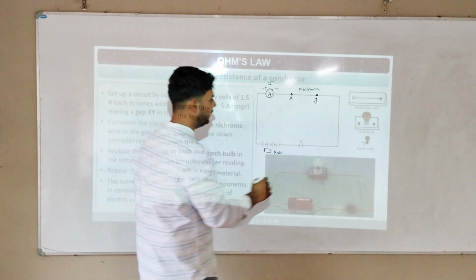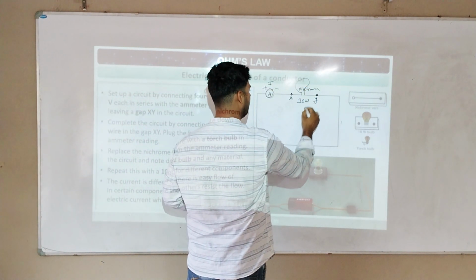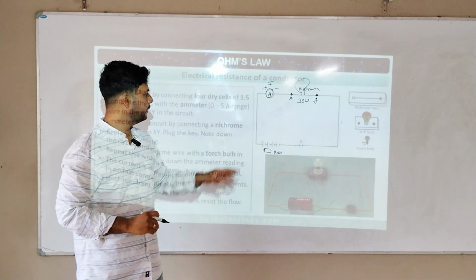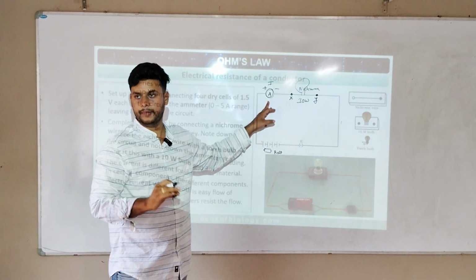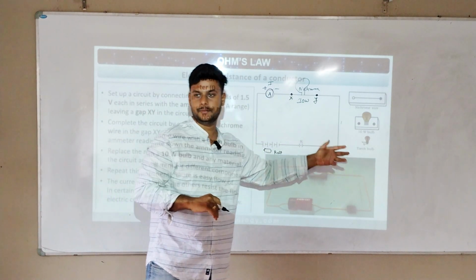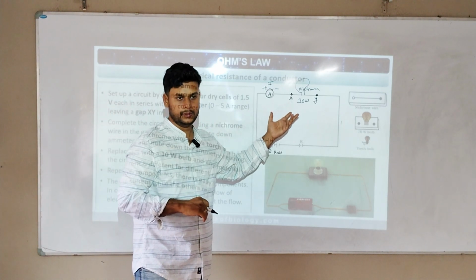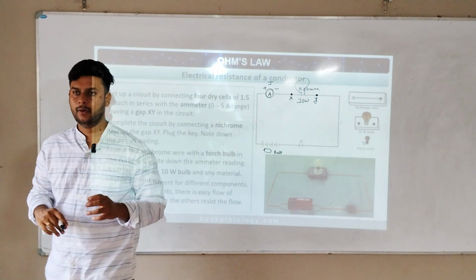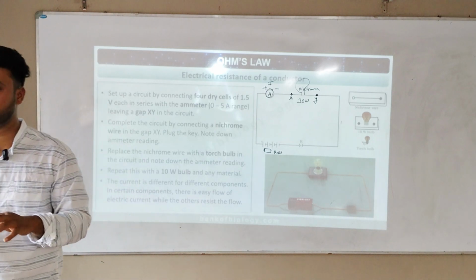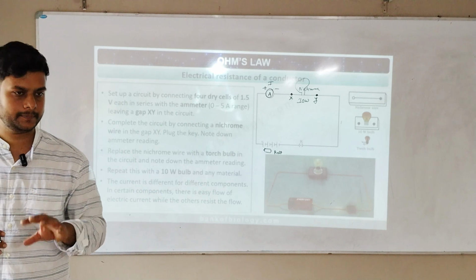Second time, if I use a 10 volt bulb, again here the ammeter reading will change. The current will change. Lastly they are using a torch bulb, which is very huge. Again the current will change. So this shows us that based on which type of device I am using, which wire I am using, the current is changing.